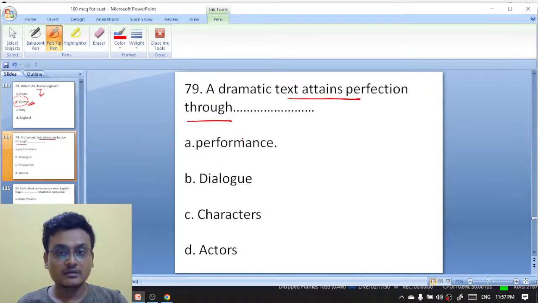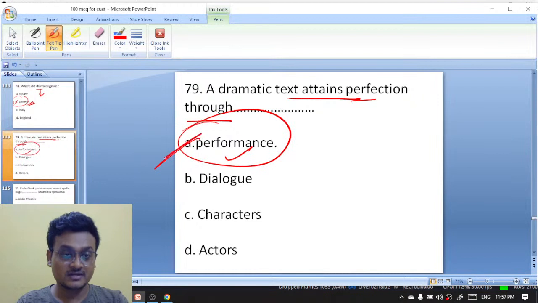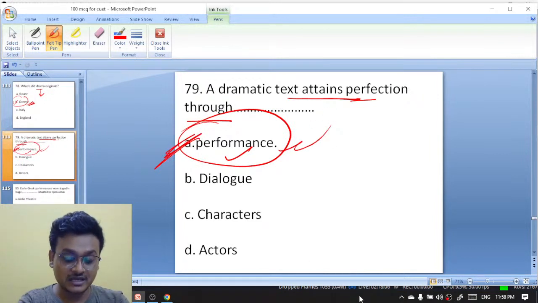Excellent, yeah. Performance, excellent. Guru, Raja and Priyanka, excellent. It's performance. A dramatic text attains perfection through performance.